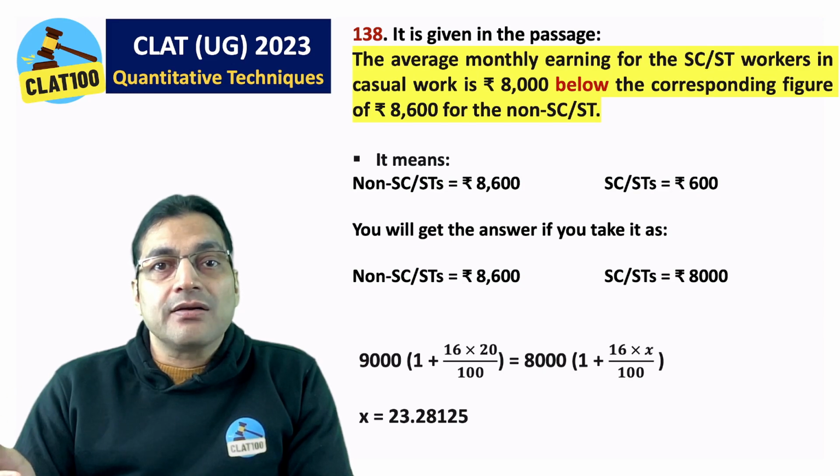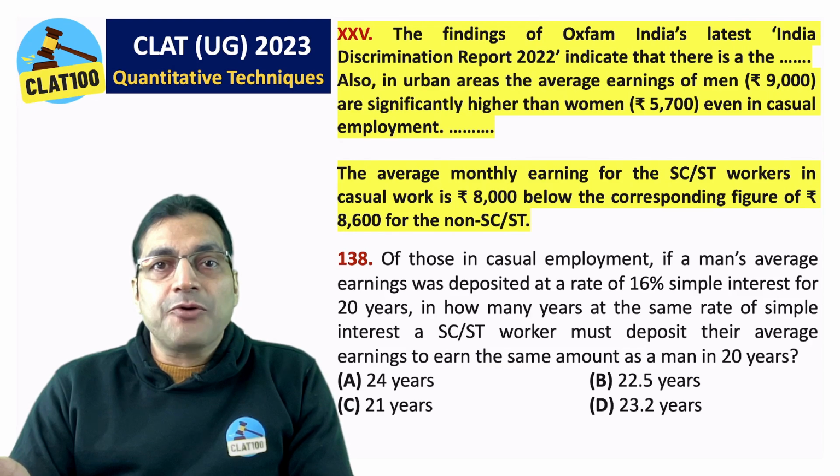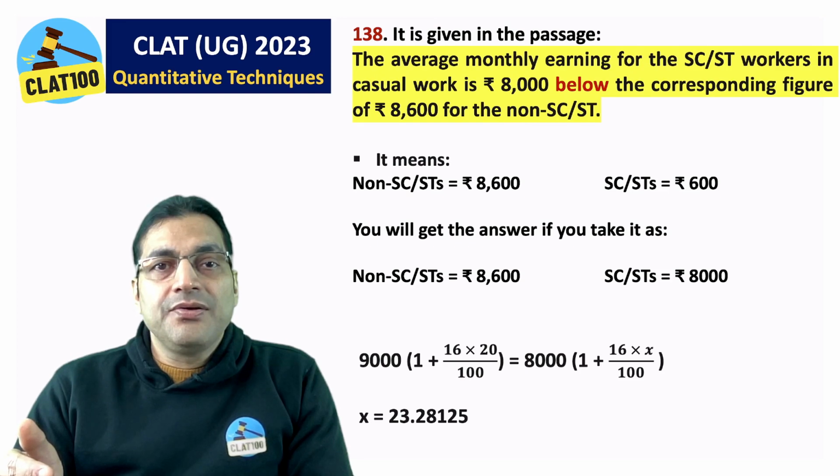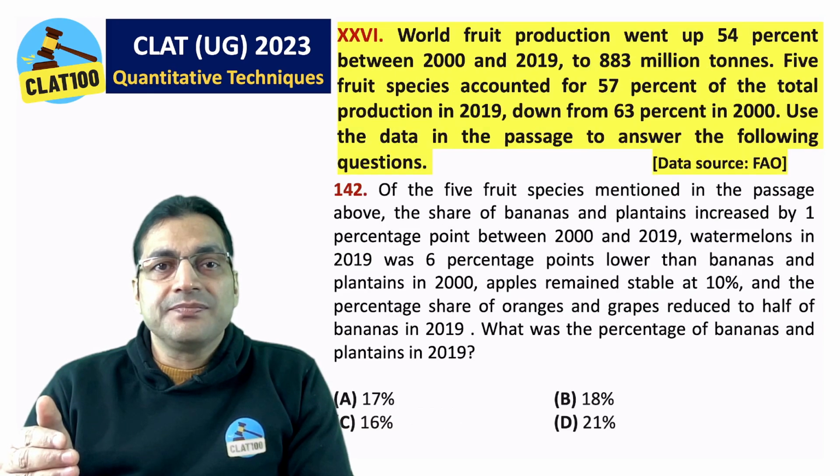But how would you know that? The problem is that they have missed out on giving a comma after rupees 8,000. Punctuation. So here, to me, the answer is none of the given 4 options.